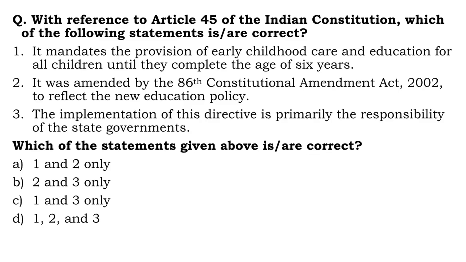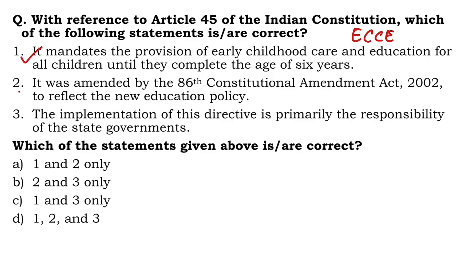Next question. With reference to Article 45 of the Indian Constitution, which of the following statements is or are correct? Article 45 mandates the provision of early childhood care and education, which is referred to as ECCE, for all children until they complete the age of 6 years.